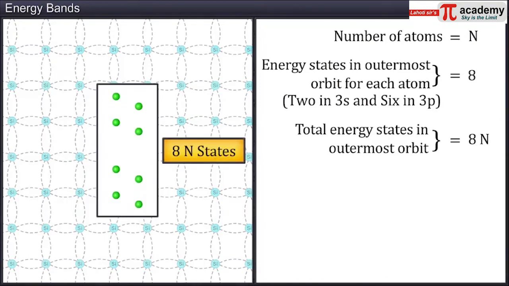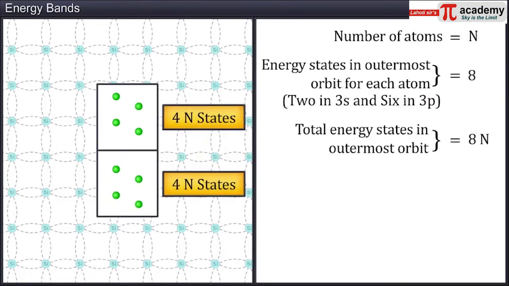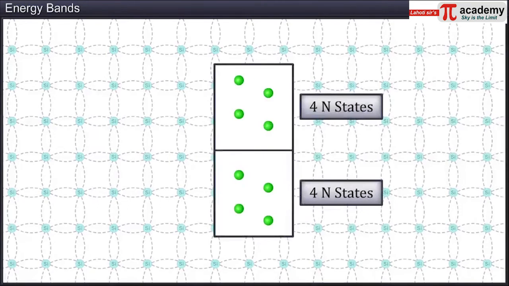At the distance between the atoms observed in crystals, such as silicon, these 8n energy states split into 2 levels, each having 4n energy states, due to the atomic interactions discussed earlier. In a crystal, each energy level or state is split up into a large number of closely spaced sublevels.